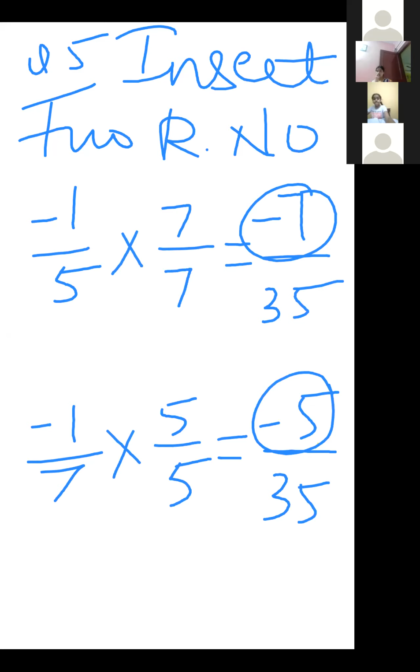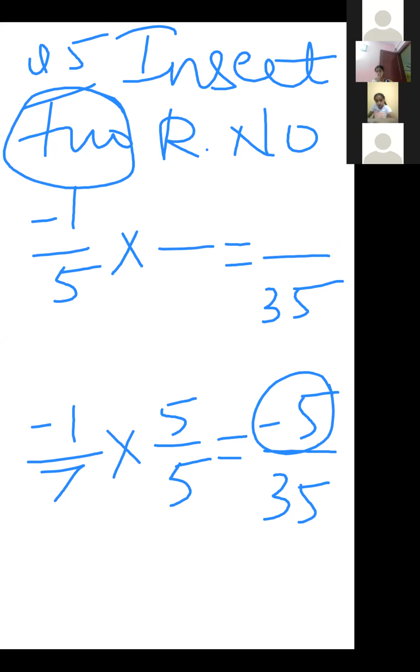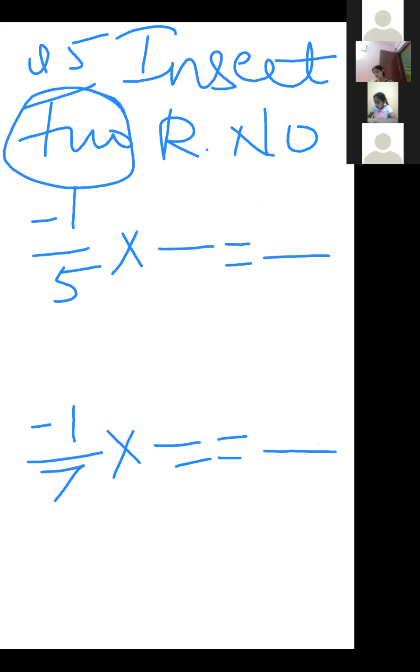But we want two rational numbers. So we cannot write 7 here. So think of another number in which both numbers come. So which is the common number of 5 and 7? One is 35, other is 70.